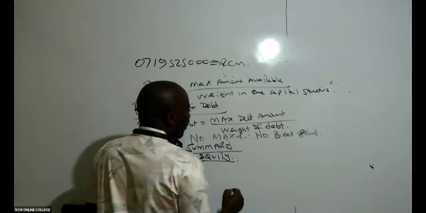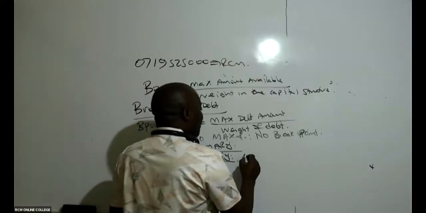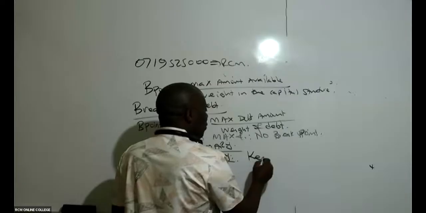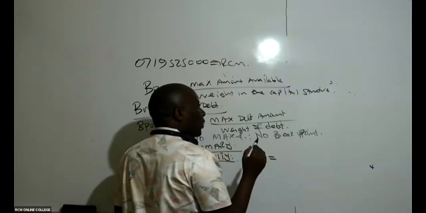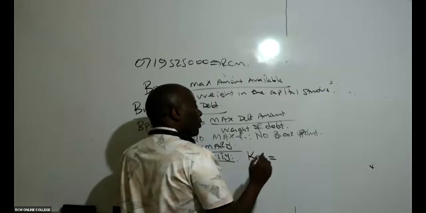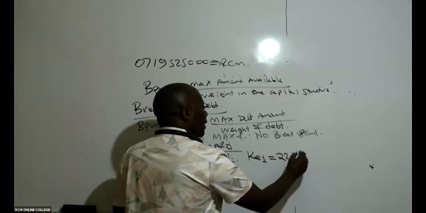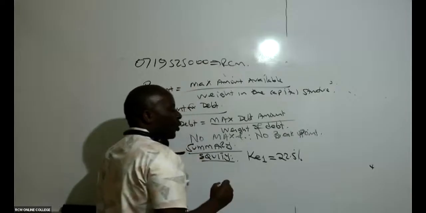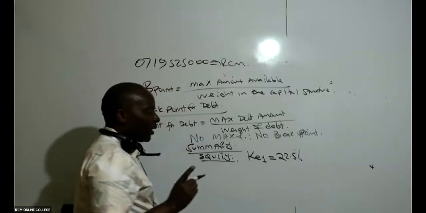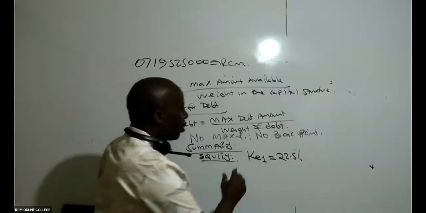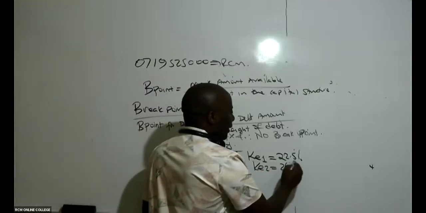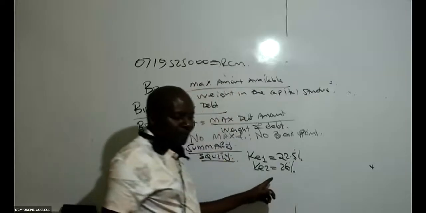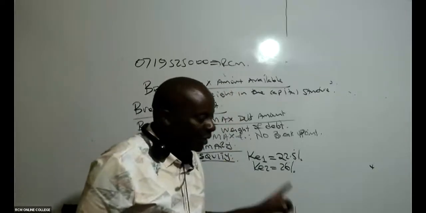So remember, for equity, I have in this case cost of equity 1. Is there somebody who can remind Mwalimu what cost of equity 1 was? Was it 22.5%, the one of retained earnings? And then the cost of equity 2 was 26%. Is there somebody who is able to remember this?